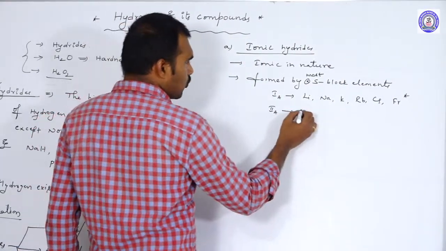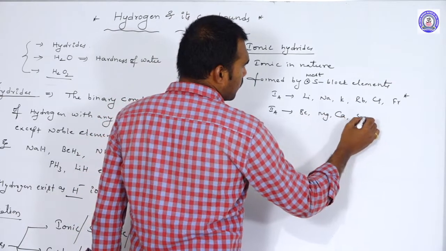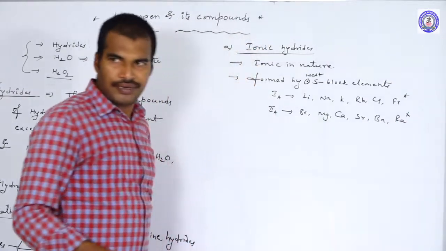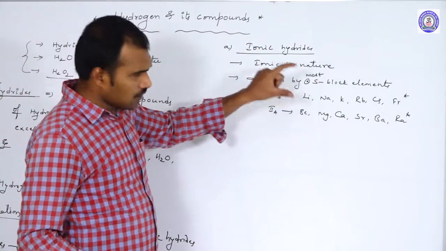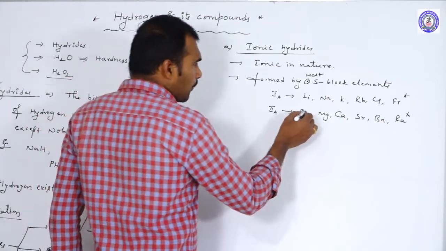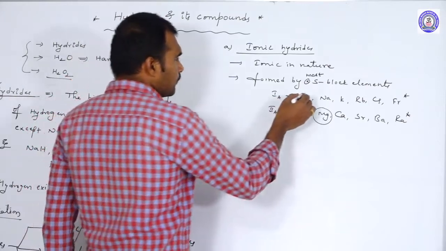Next, the second A group elements: beryllium, magnesium, calcium, strontium, barium, and radium. Radium is a radioactive element. So these are the elements which form ionic hydrides.